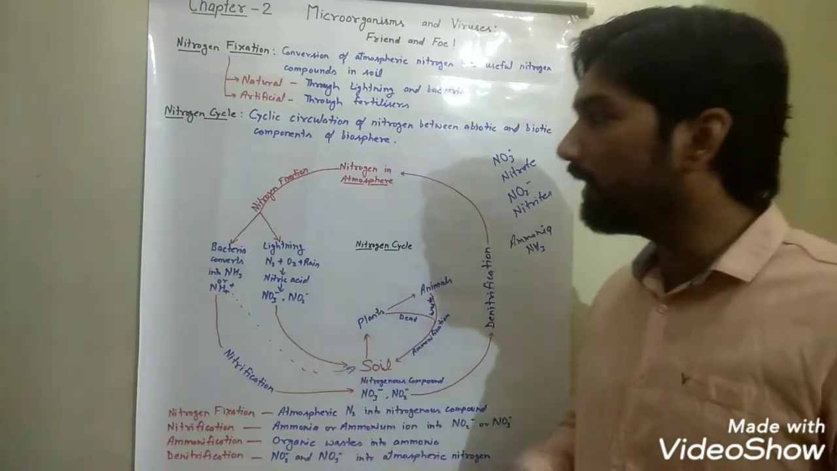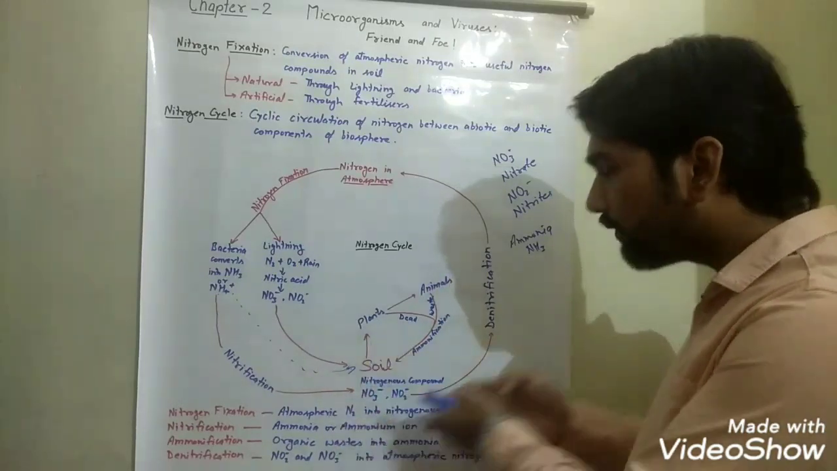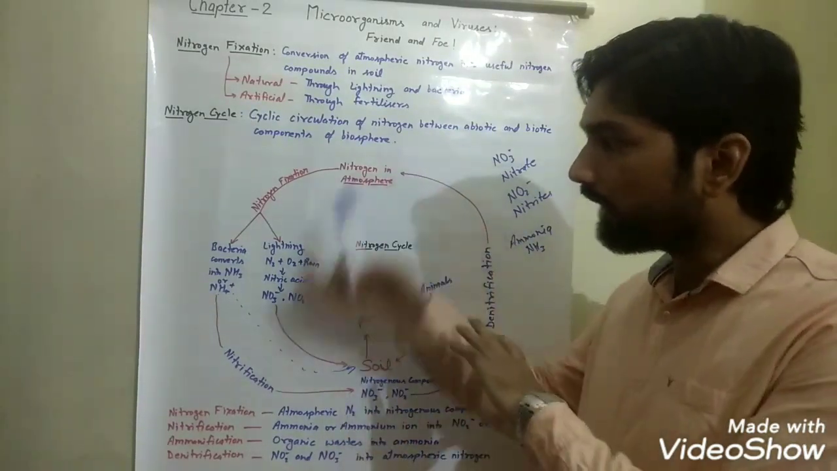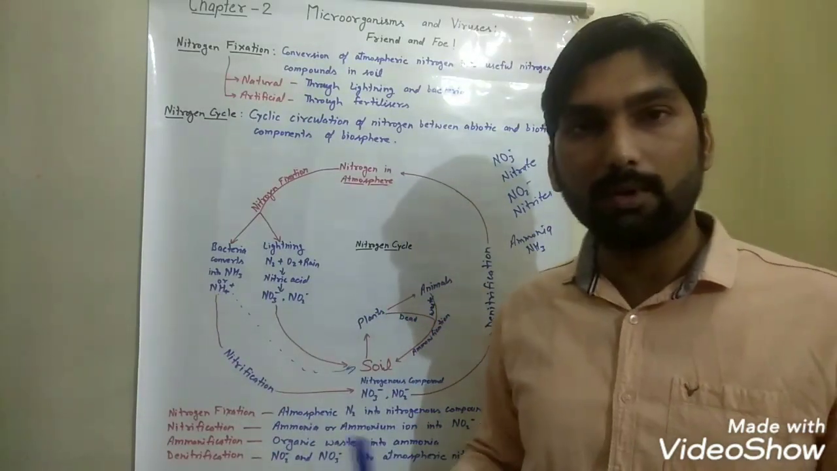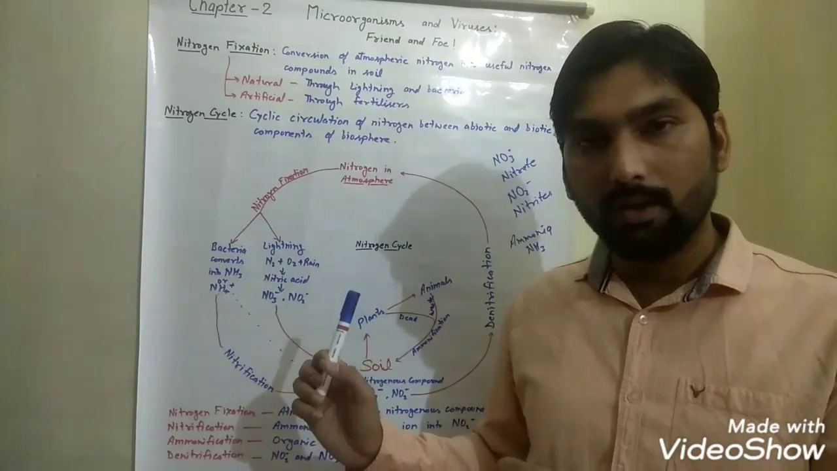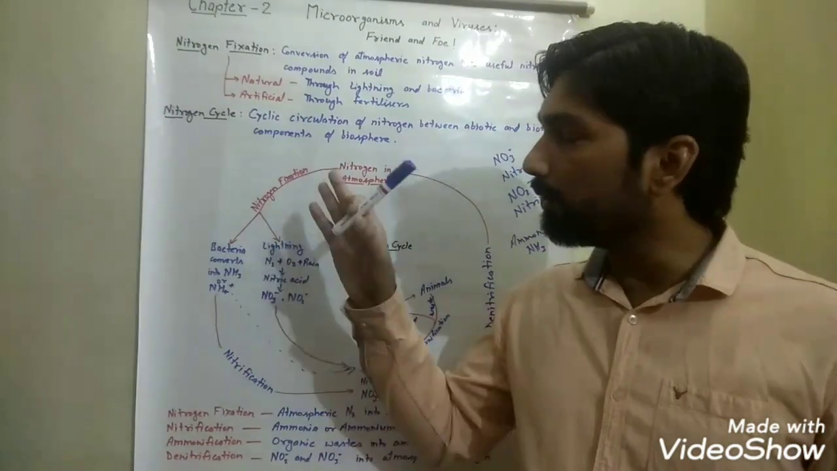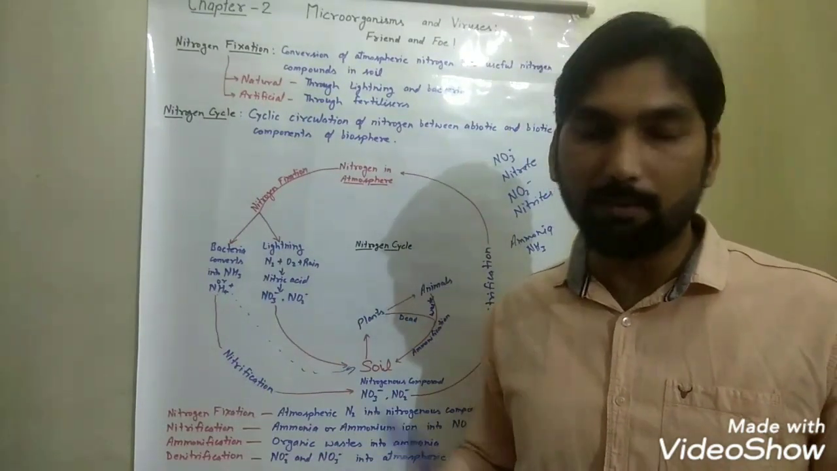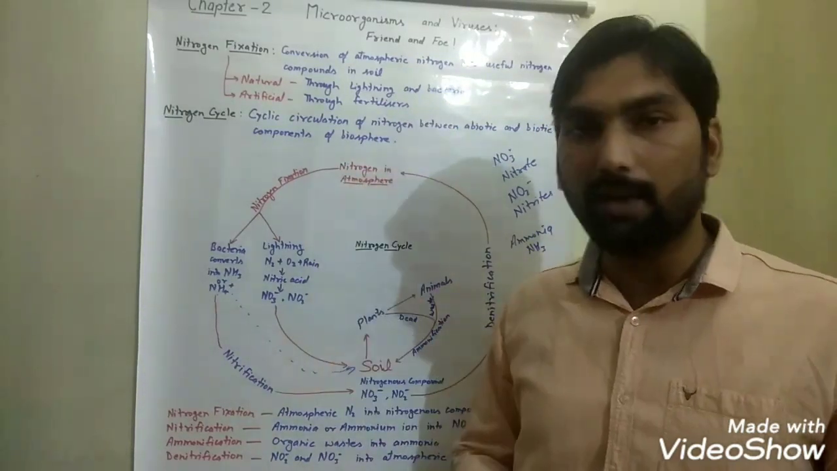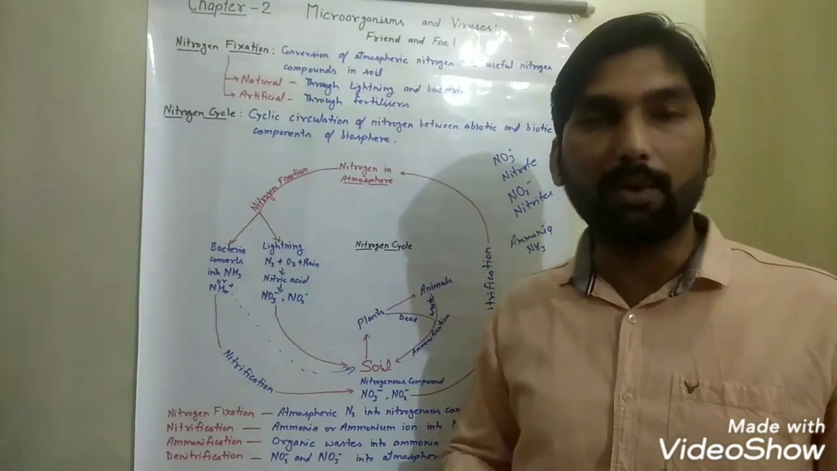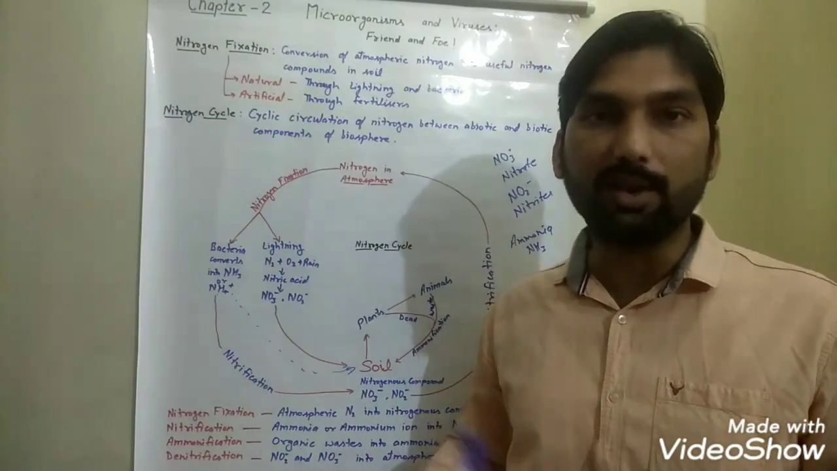So as you are observing here, nitrogen moves from the atmosphere to soil, and again from soil to the atmosphere. This whole cyclic movement is known as the nitrogen cycle. I hope you all have understood this, and at the end of today's video you will get the assignment related to today's topic. So that was all for today, and that was all from this chapter, microorganisms and viruses. I hope you will be able to solve all the questions related to these topics and this chapter.